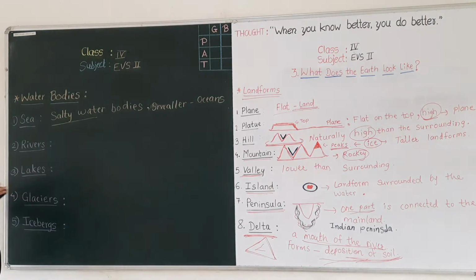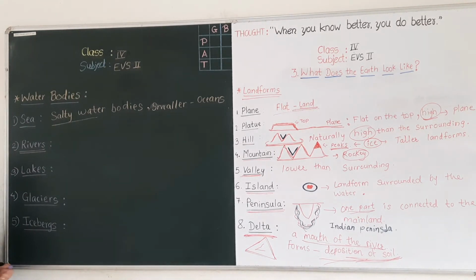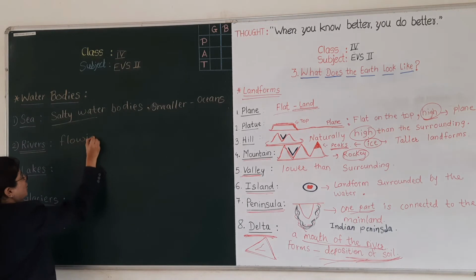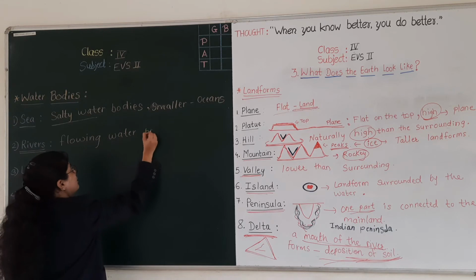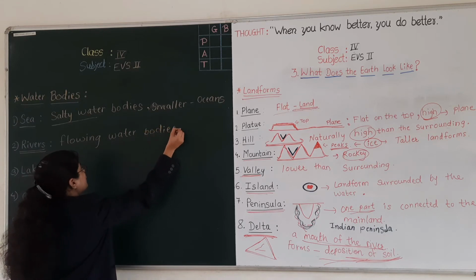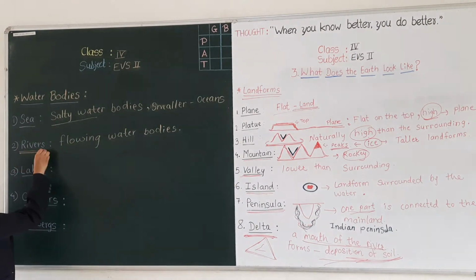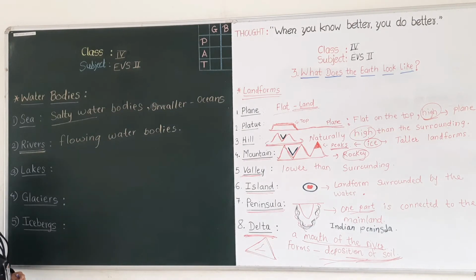Okay, good. The next one is rivers. Do you know rivers? Yes. Have you seen a river? Good. These rivers are flowing water bodies. Okay, rivers are flowing water bodies. The water of a river flows always, and they meet the sea. Okay, students? Good. The next one is lakes.